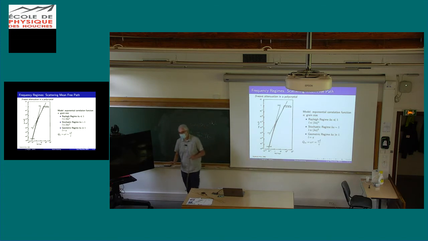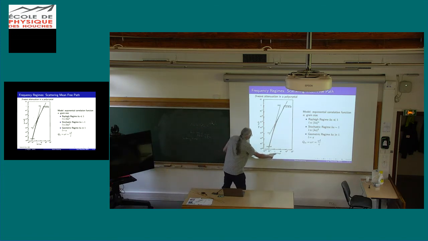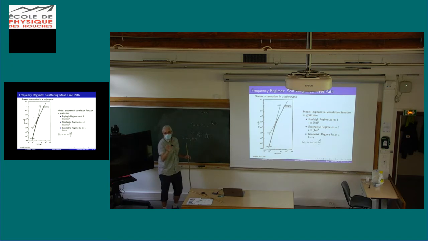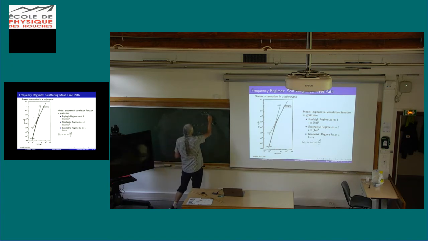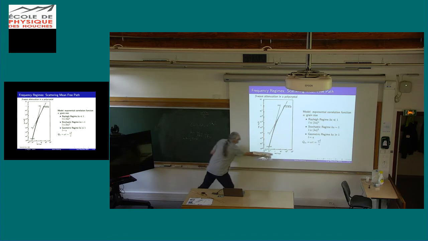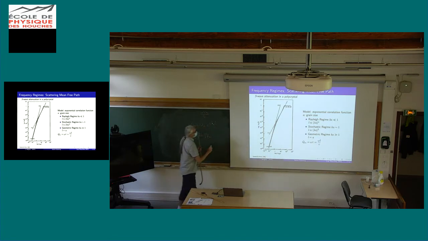It's non-dimensionalized. So actually, the parameter that you have on this axis is, I think, the circular frequency times the correlation length. In polycrystal, you can define a correlation length as the typical size of the grain, divided by the Voigt average velocity. And on this axis, it's the attenuation.